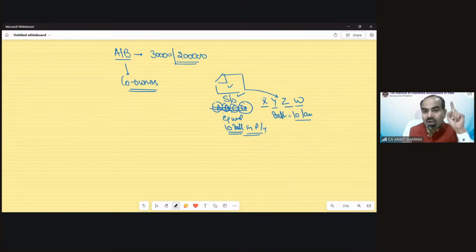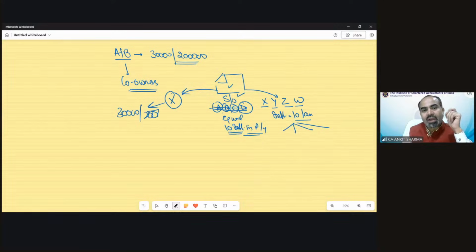But in case of co-owners, this 30,000 or 2 lakh rupees deduction would be available for each co-owner separately. So this is not for the purpose of house property. This is per person. If this house is in the name of only X, a single owner, then the deduction would be a maximum of 30,000 or 2 lakh. So out of this 10 lakh rupees interest, 8 lakh would be wasted. But in our example, now the interest can be claimed, 2,50,000 by each owner.